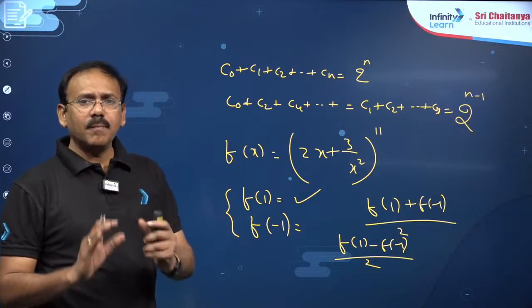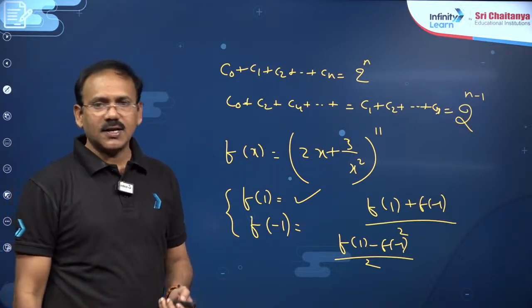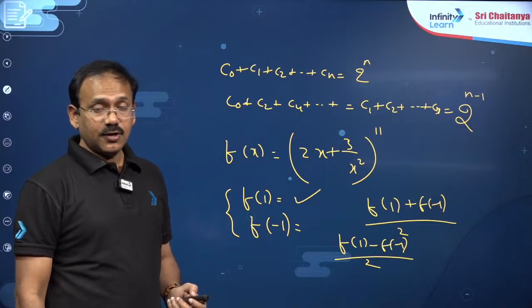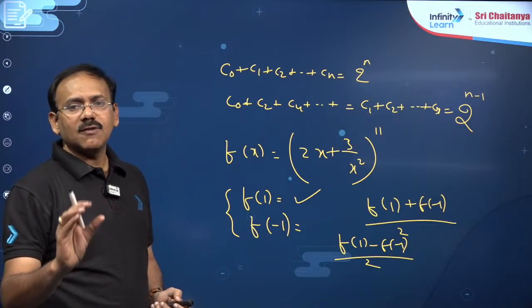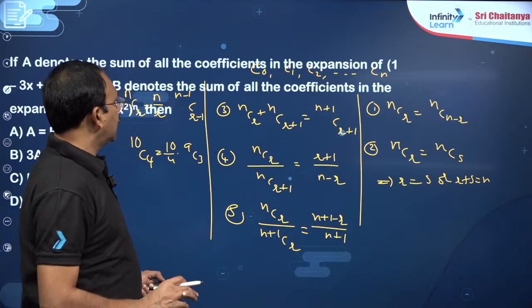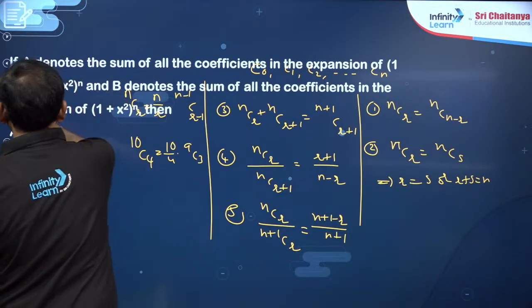These points are minimum required points to answer certain questions related to the problems having simple properties of binomial coefficients, right?